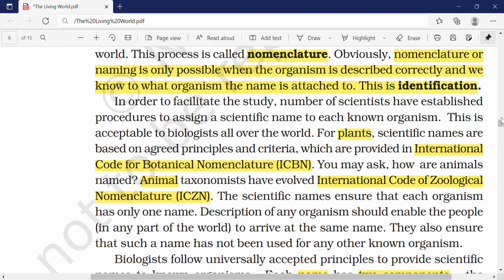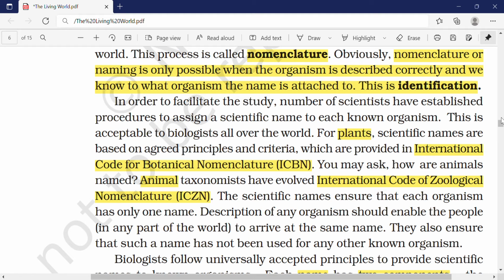And for plants, who fixes the principles and criteria? The organization which fixes the principles and criteria for naming plants is the International Code of Botanical Nomenclature, ICBN. And how are animals named? Animal taxonomists have evolved the International Code of Zoological Nomenclature.